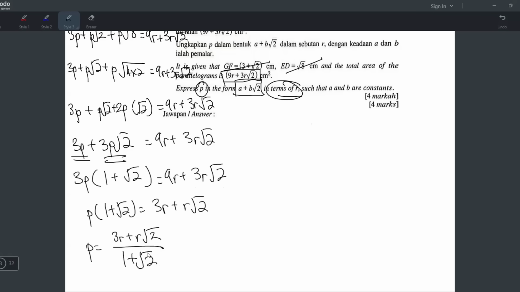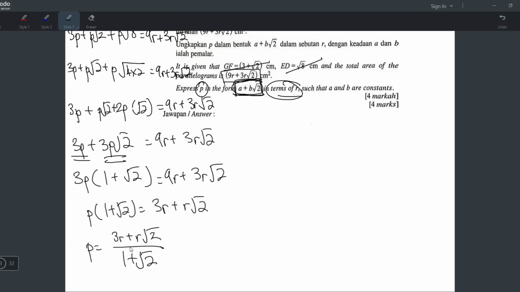Itulah P punya jawapan. But don't be too happy yet because they want P in this form. Remember just now I said there's a chance where I'll ask you to rationalize. Like I predicted that they will ask you to rationalize. Yeah, because I am used to the question. They will not make it so easy one. So they want it to write in this form. You can see this form, dia tak ada fraction. There's no denominator. So what do you think I need to do now?